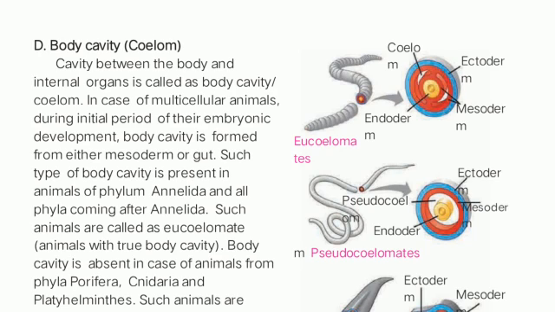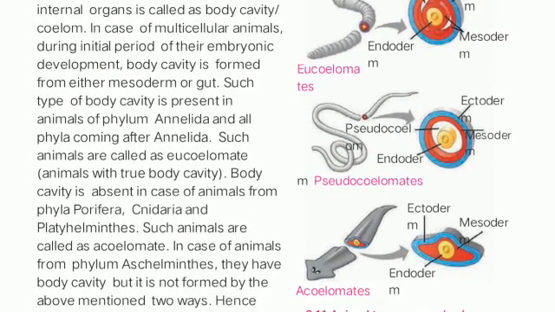Means before that, the phyla above Annelida are not having a body cavity. Means the phylum Annelida and all phyla coming after Annelida, such animals are eucoelomates. And if the body cavity is absent, as in the case of phylum Porifera, Cnidaria and Platyhelminthes, these three phyla of organisms are not having a body cavity, and such animals are called acoelomates.